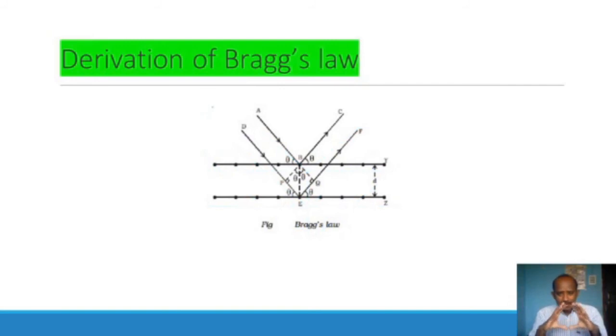Here we have drawn the same diagram, only we have represented some notations. AB and DE are incident rays, BC and EF are reflected rays. It makes an angle theta on both sides, so it may be the angle of incidence or the angle of reflection. Both are generally called the glancing angle. The interplanar spacing is represented as small d.